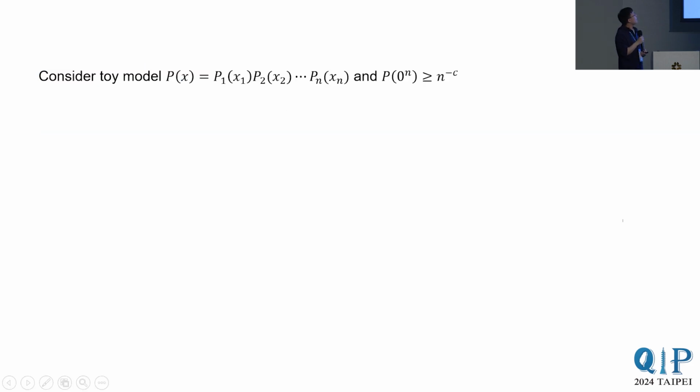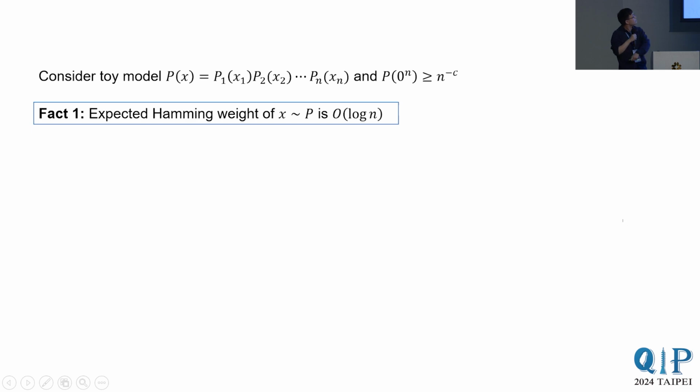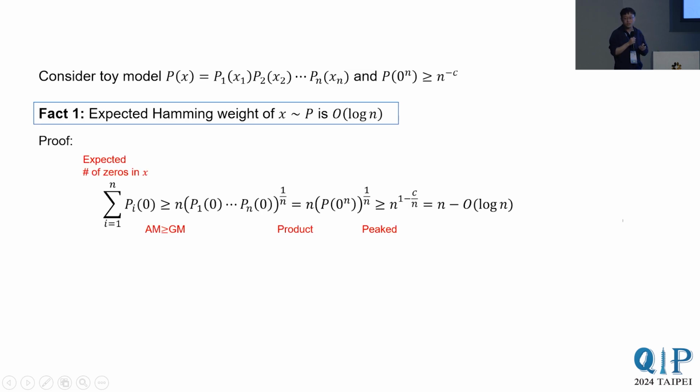To gain some intuition about the output distribution of a peaked shallow circuit, it is instructive to consider a toy model where p is a product distribution and the peak is the all-zero string. Firstly, we claim that for this toy model, the expected Hamming weight of a string x drawn from p is at most log n. And here's a one-line proof. I'll let you stare at the proof for a bit.